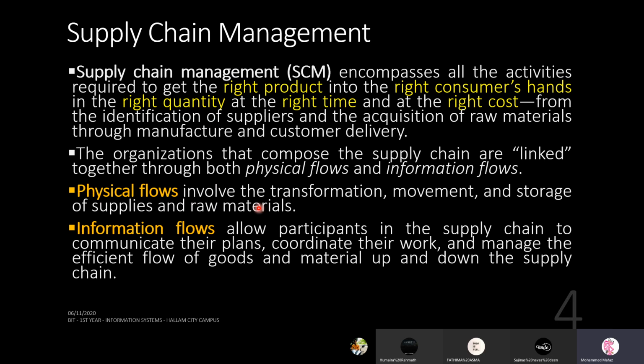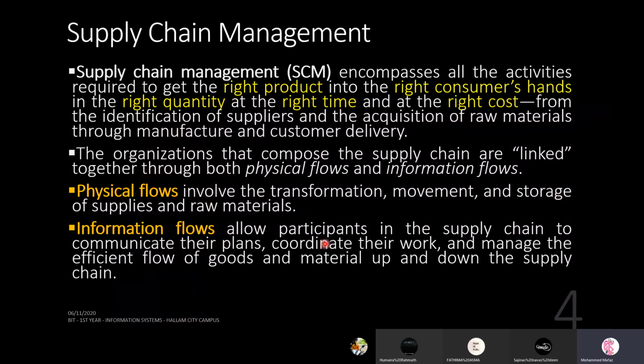I'm talking about the real products that are coming in, raw materials. Then you need the water, then you need the pipe and taps and whatever necessary, physical things you need. So maybe as the mason is starting to build things, there could be a shortage, or sometimes some materials can get damaged, so they need to purchase again. So that movement, transformation, and storing in necessary right quantities, that is called physical flows.